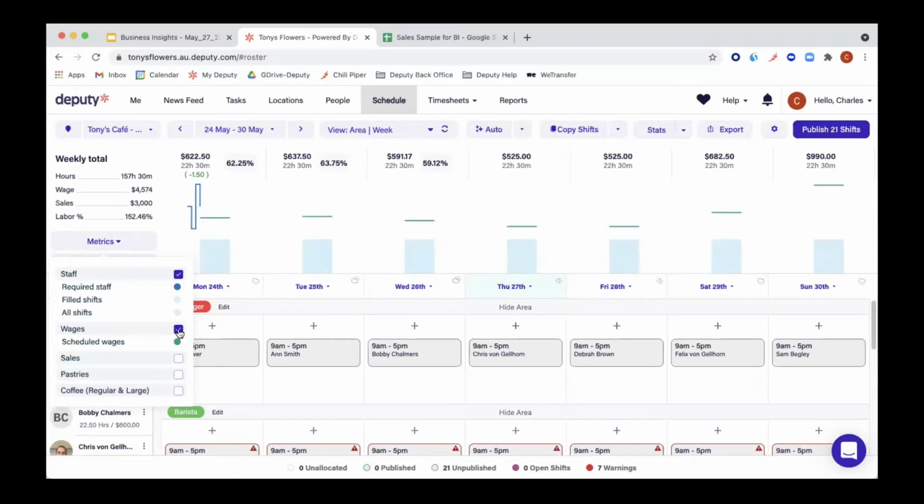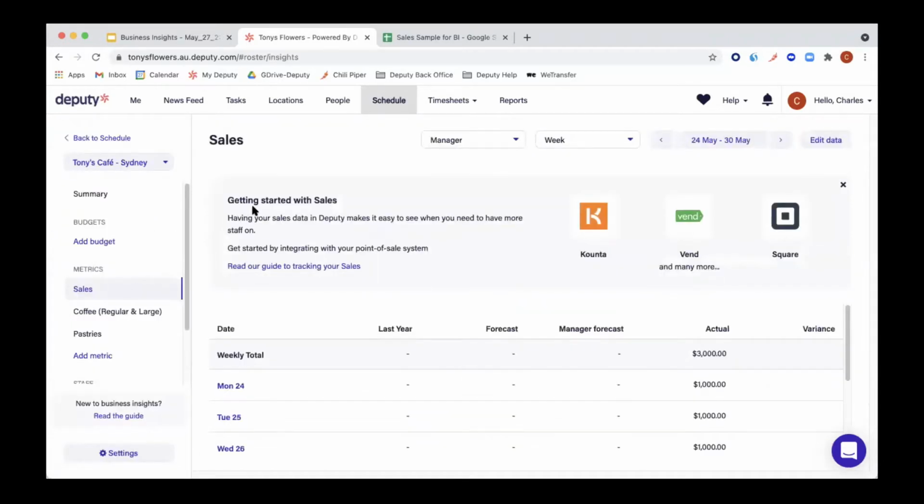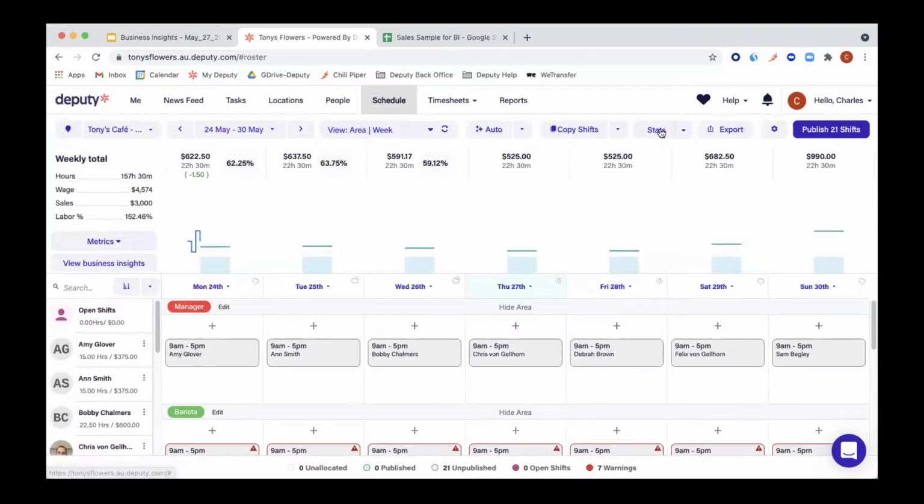Now that we've gone through the stats, there are two ways to access business insights. You can either click here, View Business Insights, and this will take you to the Business Insights homepage. Or on the stats button on the right, there's a downward arrow. If you click on that, there's here as well, View Business Insights.